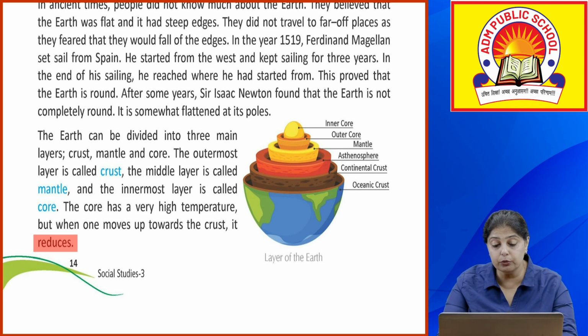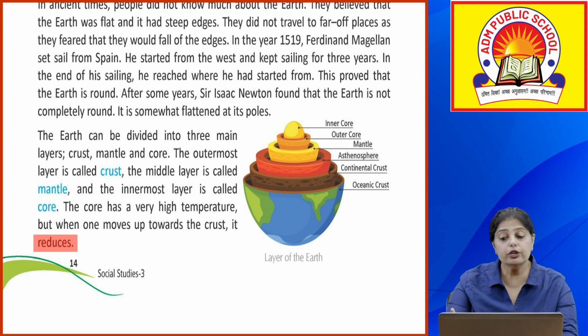But when one moves towards the crust, the temperature reduces. So ये core में ठंडा होता है. जैसे जैसे you move away from the core and start reaching towards the outer part, धीरे धीरे temperature जो है वो normal होने लगता है, and then it starts reducing.